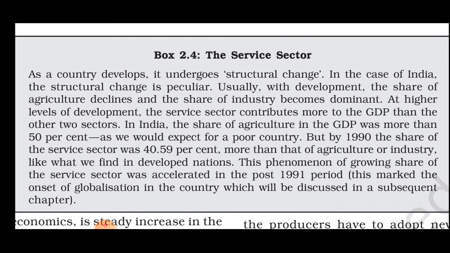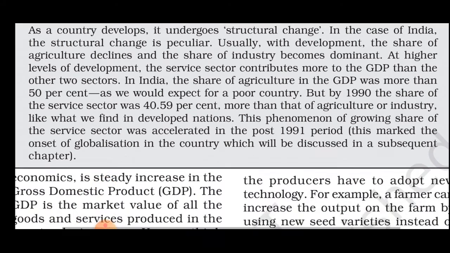In India, the share of agriculture in GDP was more than 50%, as we would expect for a poor country. But by 1990, the share of the service sector was 40.59%, more than that of agriculture or industry, like what we find in a developed nation. The phenomenon of the growing share of the service sector was accelerated in the post 1991 period. This marked the onset of globalization in the country, which we'll discuss in subsequent chapters.